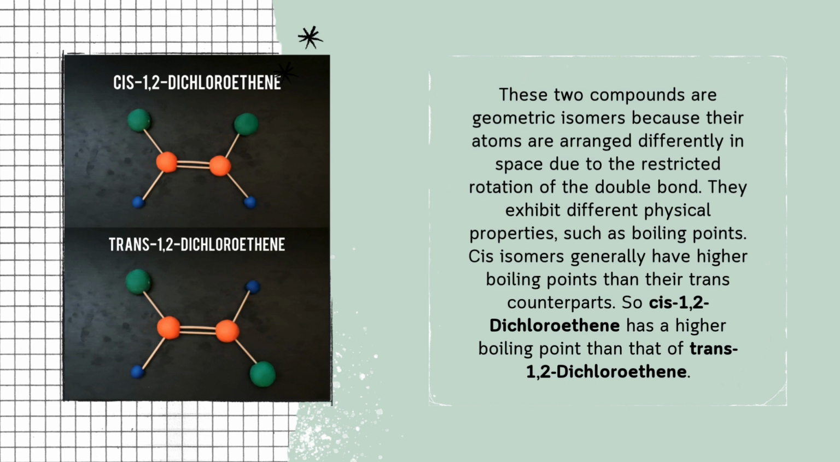The cis isomers generally have higher boiling points than their trans counterparts. So cis-1,2-dichloroethene has a higher boiling point than that of trans-1,2-dichloroethene.